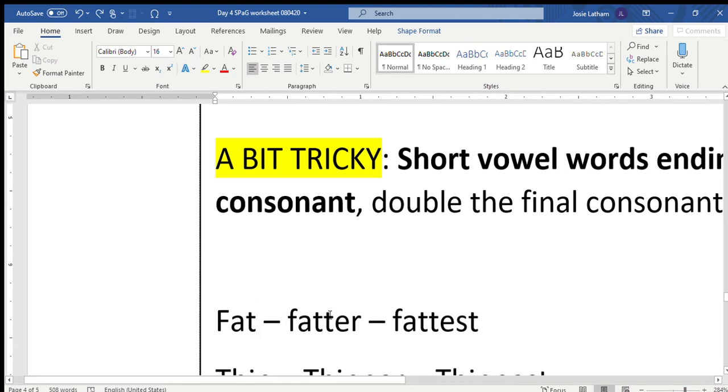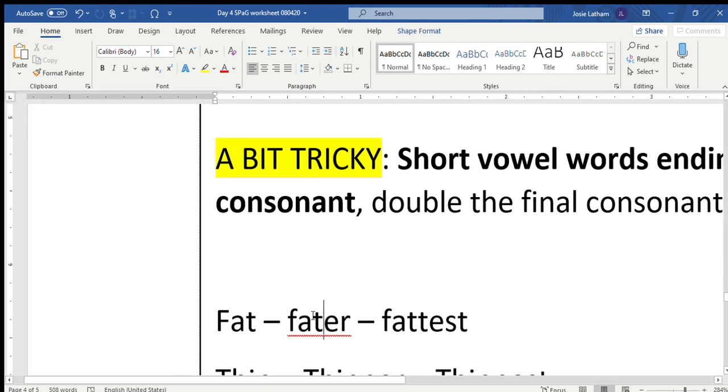If we only add ER, we then change the spelling rule. We then have a vowel followed by a consonant T followed by another vowel. And whenever you have words with a vowel followed by a consonant and another vowel, it turns that A into a long sound like an A. So we would have fat, and if we didn't add the extra T, it would become fater. Now we don't want to say fater, we want to say fatter.